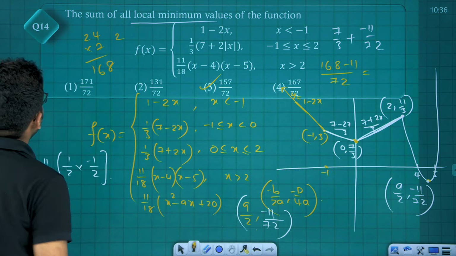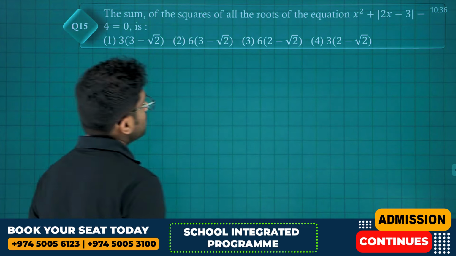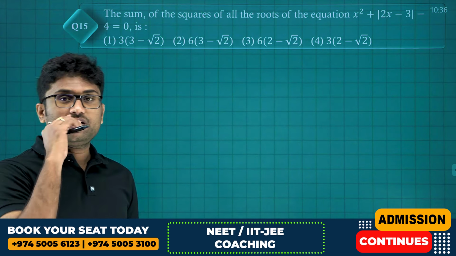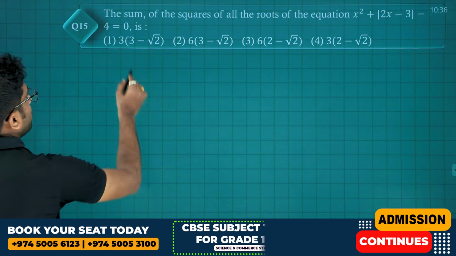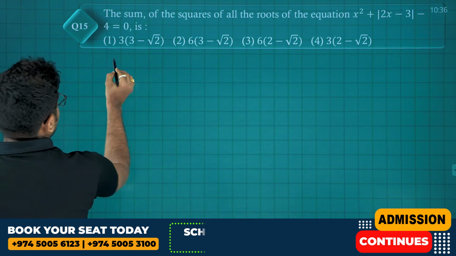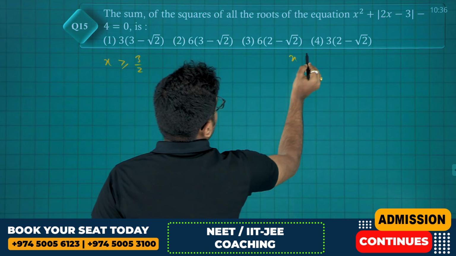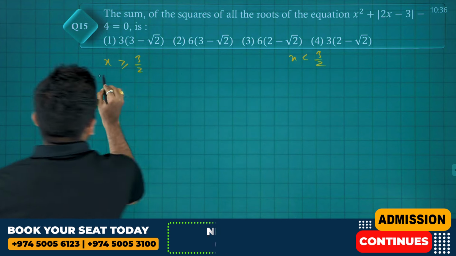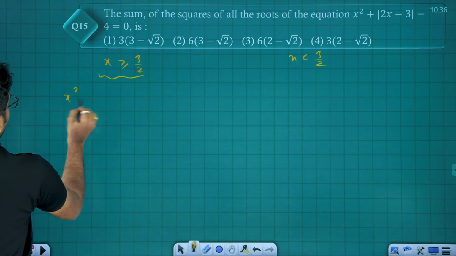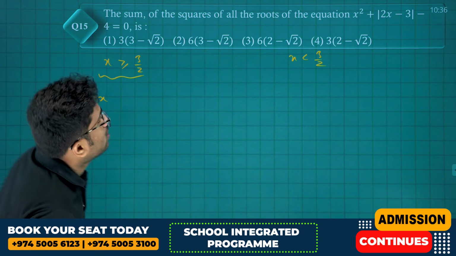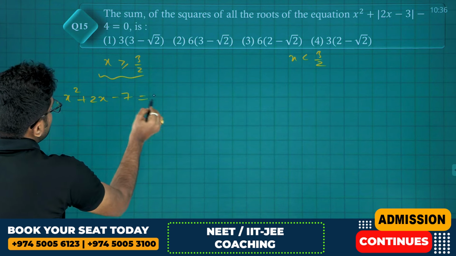Next question. The sum of the squares of the roots of the equation x square plus mod of 2x minus 3 minus 4 equals 0. So whenever we come across mod, the first thing that we do is we define the modulus. Mod of 2x minus 3, that is for x greater than 3 by 2 and x less than 3 by 2, one case each. So if x is greater than or equal to 3 by 2, it is positive only, no? So that is x square plus 2x minus 3 minus 4, that is minus 7, equals 0.